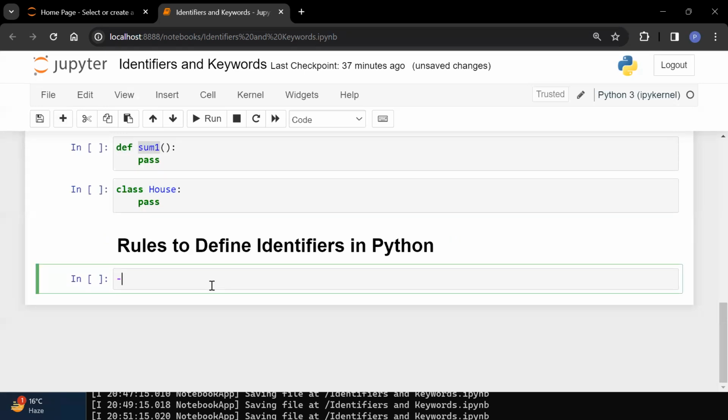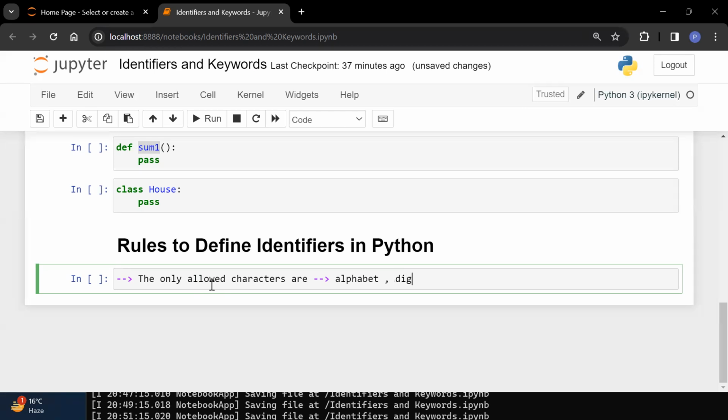Now, what are these rules? These rules are very, very important. The first rule is the only allowed characters are, what are the characters which are allowed for identifiers. So first character is your alphabet symbol. That means you can use alphabet. No any issues there. If you are using alphabet in your code, in your program, find no any issues there.